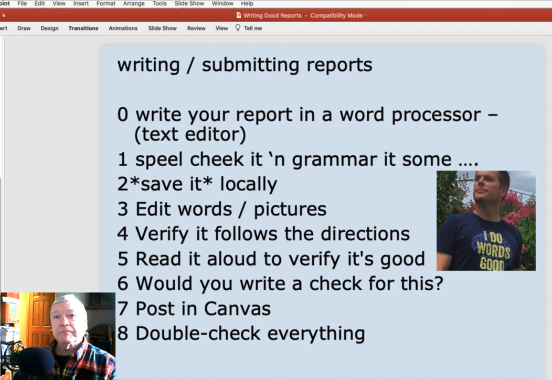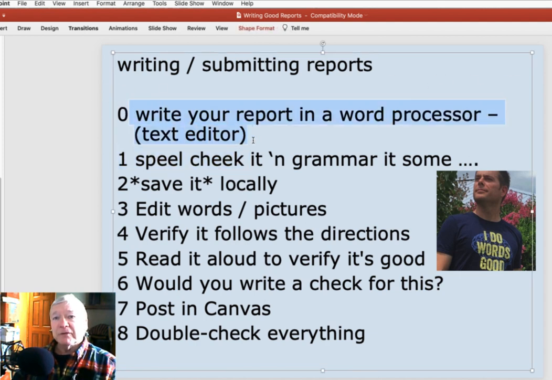But nonetheless, I want to encourage you to continue to increase the quality of what you do as you go through the semester. All right, so you're going to write your stuff in a word processor. Then you're going to spell check it and grammar check it, and make sure to save it locally so you've got a copy of it. Don't lose stuff. And then as you edit the words and pictures, verify that you followed the directions of the lab. Make sure to read it out loud to yourself. Ask if you would write a check for it.